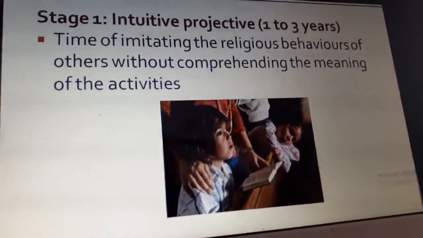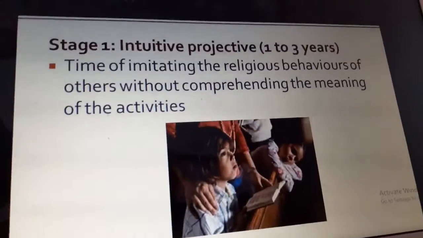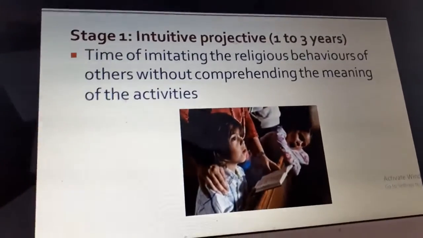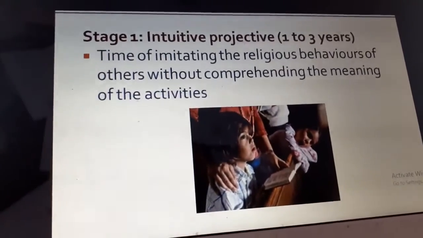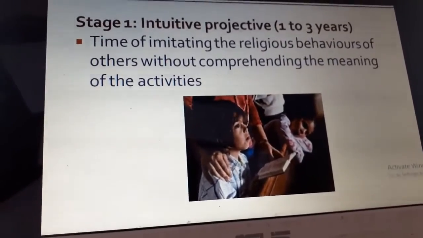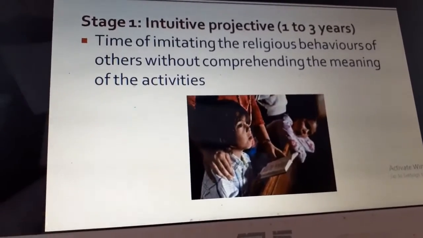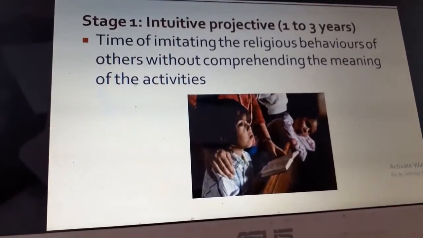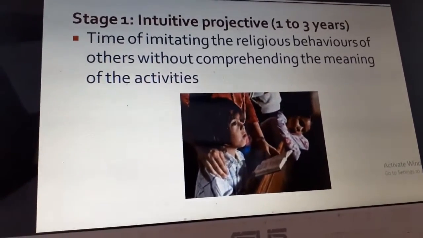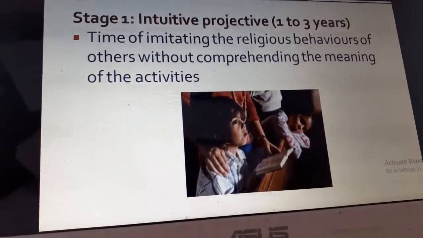Next stage is the intuitive projective phase, between 1 to 3 years. At this age, they try to imitate the religious behaviors of others without comprehending the meaning of the activities. For example, a child goes to the church or the temple and follows whatever the parents do. If they bow, the child also bows.